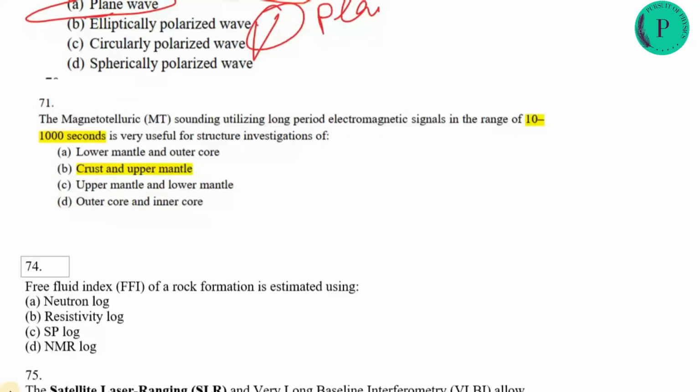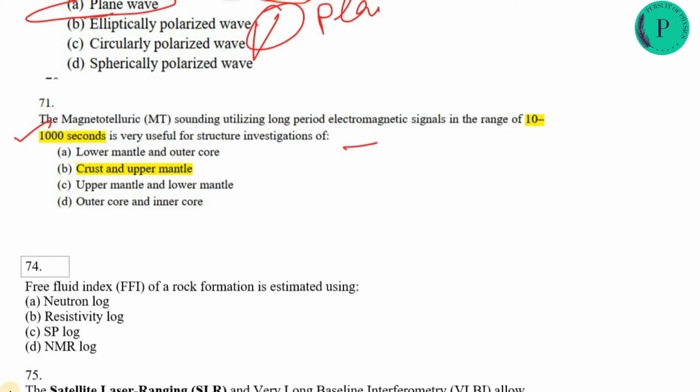The next question: magnetotelluric sounding utilizes long period electromagnetic signals in the range of 10 to 1000 seconds. This question is a little tricky. Magnetotelluric sounding is confined to the crust and upper part of the mantle.